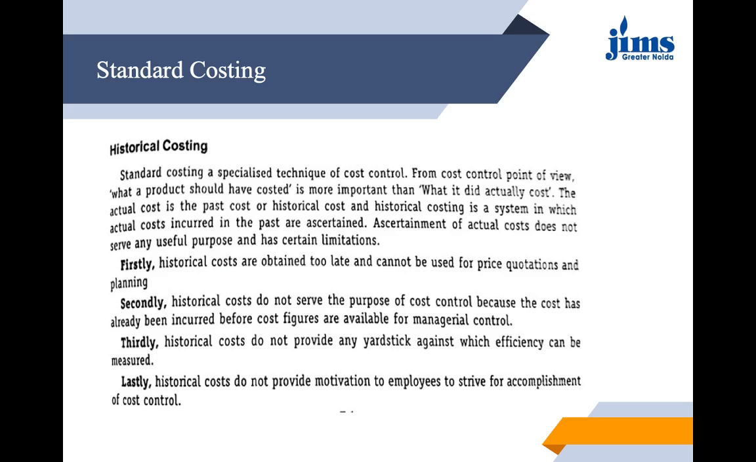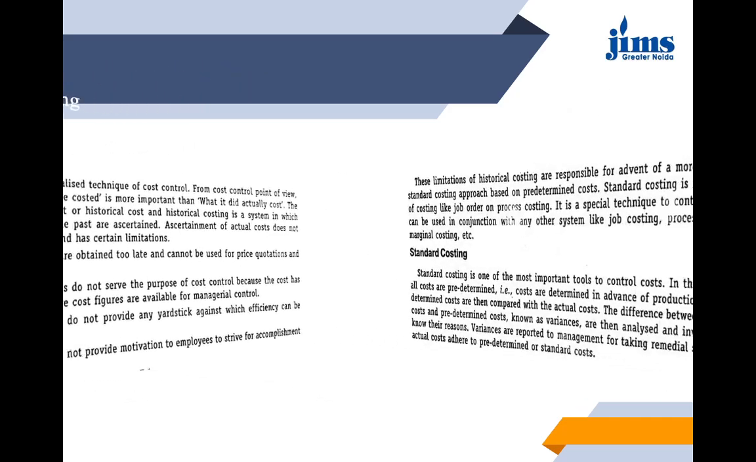Ascertainment of actual costs does not serve any useful purpose and has certain limitations. Like, historical costs are obtained too late and cannot be used for further price quotations and planning. Secondly, historical costs do not serve the purpose of cost control because the cost has already been incurred before cost figures are available for managerial control. Thirdly, historical costs do not provide any yardstick against which efficiency can be measured. Lastly, historical costs also do not provide motivation to employees to strive for accomplishment of cost control.